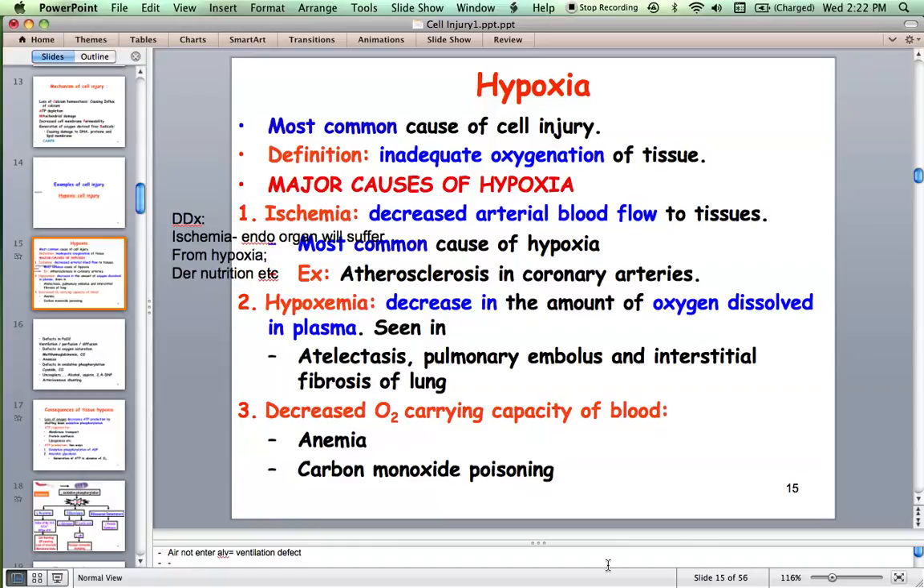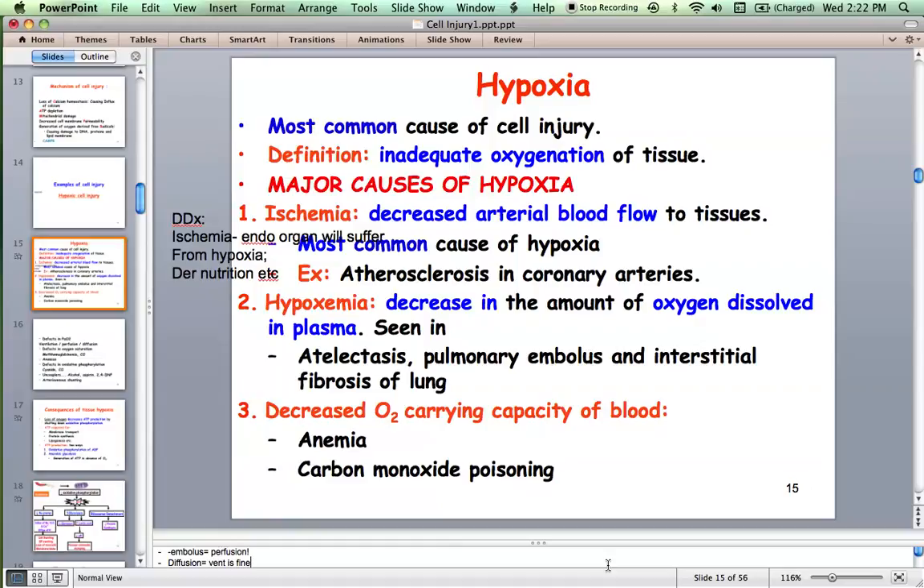So the defect is perfusion, okay, not ventilation. And the third one is diffusion. Ventilation is fine, perfusion is fine, but if the alveolar membrane is fibrosed because of interstitial fibrosis, then again the oxygen cannot diffuse from alveoli to blood. Whatever the cause, the person will have hypoxemia.